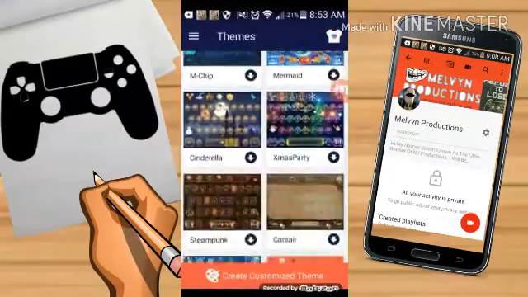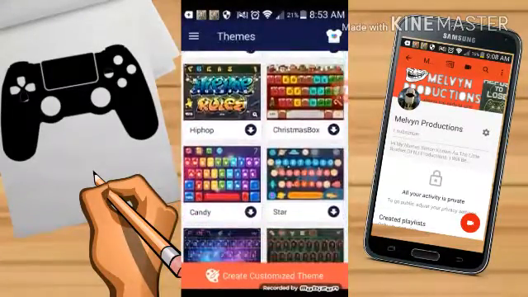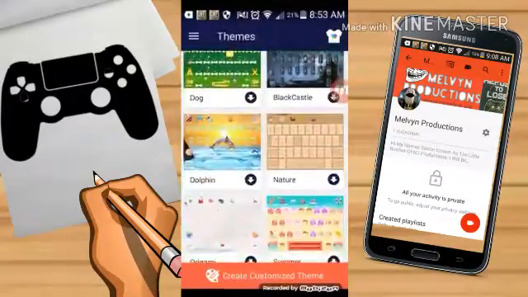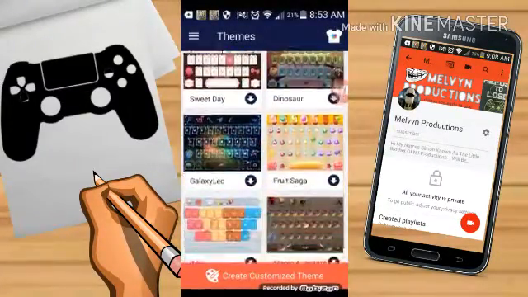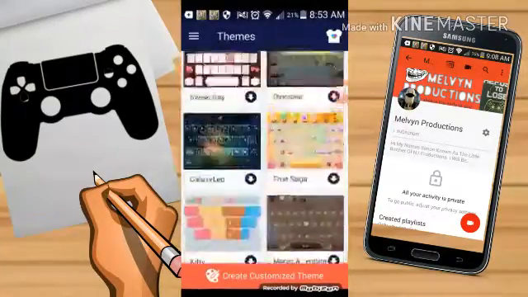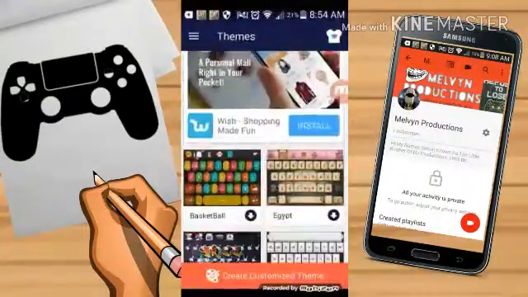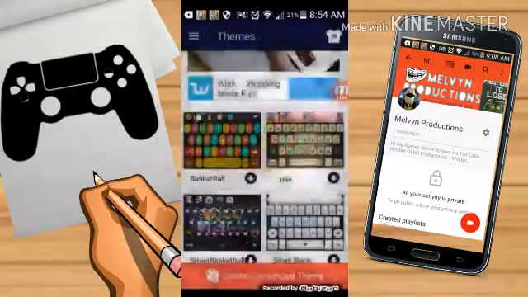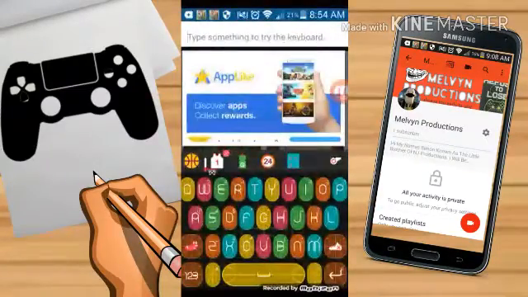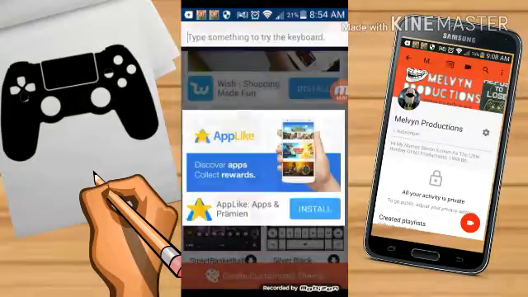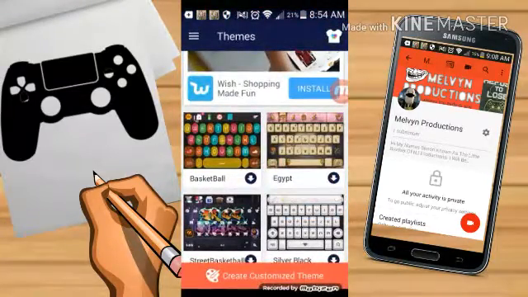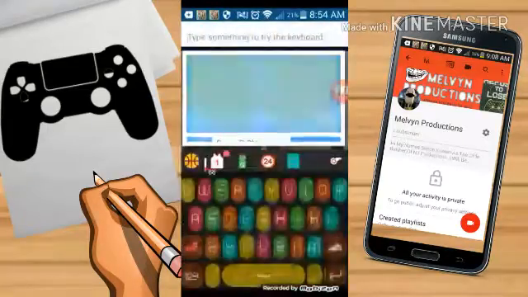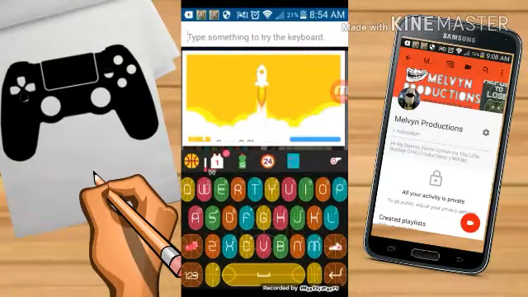Let's say I want, hold on, let's find one. Maybe I think it's up here. Let's see, oh yeah, maybe I want basketball. And then you press download. And then it will show this. So what you have to do is just click on the down button on the one you want to get, and then it will lead you to where it's downloading, and then it will show this demonstration.